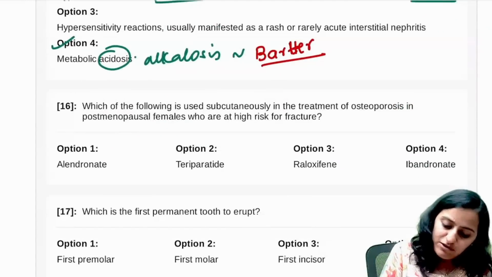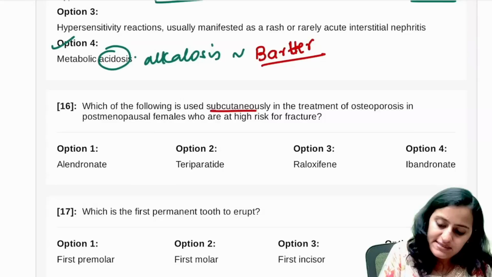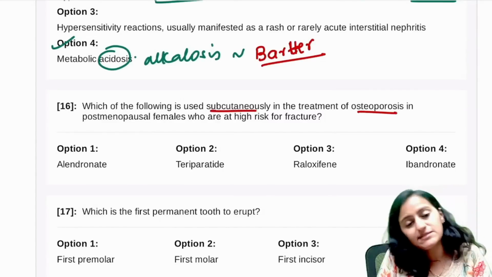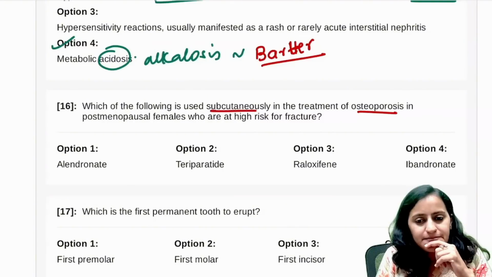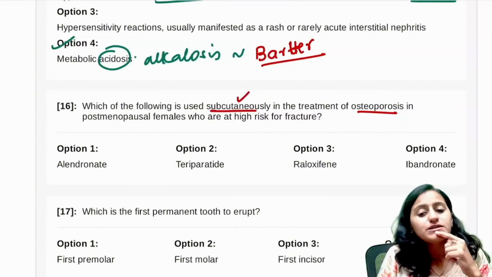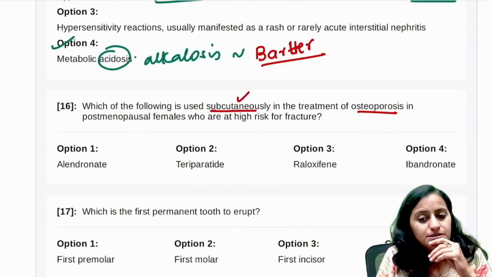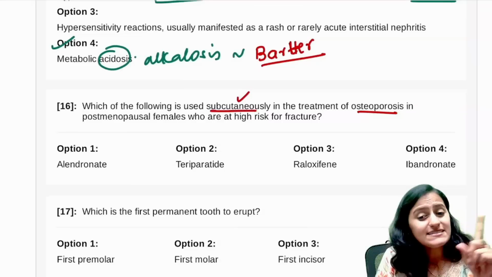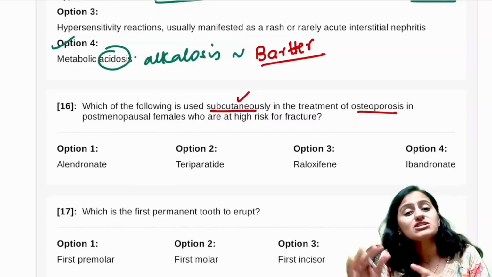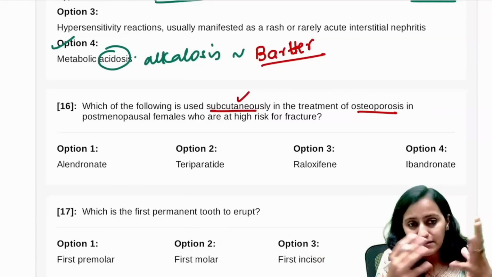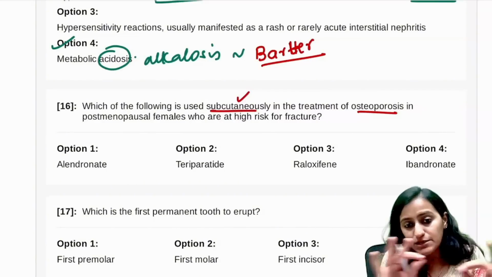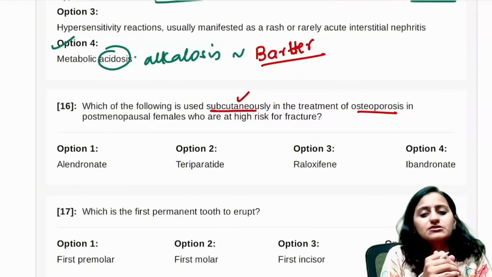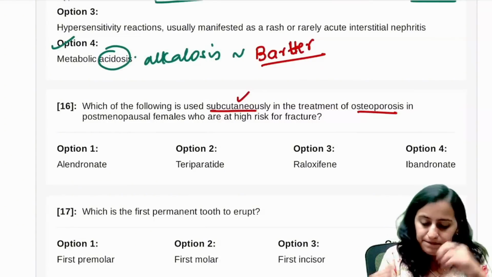Going to the next one, which of the following is used subcutaneously in the treatment of osteoporosis in postmenopausal females with risk of fracture? Subcutaneous, in which case do you give it? Loop is Bartter, thiazides is Gitelman. Liddle is the one which has hypertension. Remember that these diuretic syndromes will not have hypertension, be it Bartter's or Gitelman, but Liddle has hypertension.